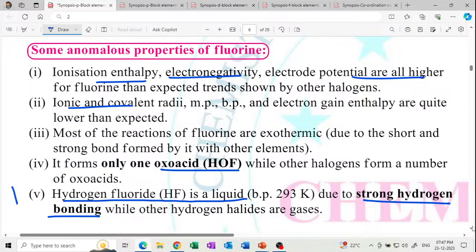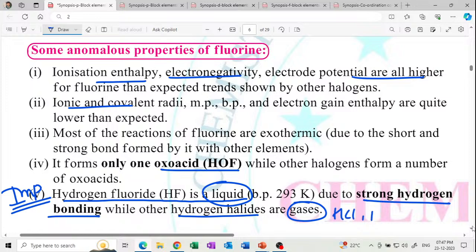This is very important, make this point important. HF is liquid. But the other halides are gases because they do not contain hydrogen bonding. Other means which? HCl is a gas. HBr gas. HI gas, hydrogen iodide is a gas. But HF is a liquid because of hydrogen bonding.